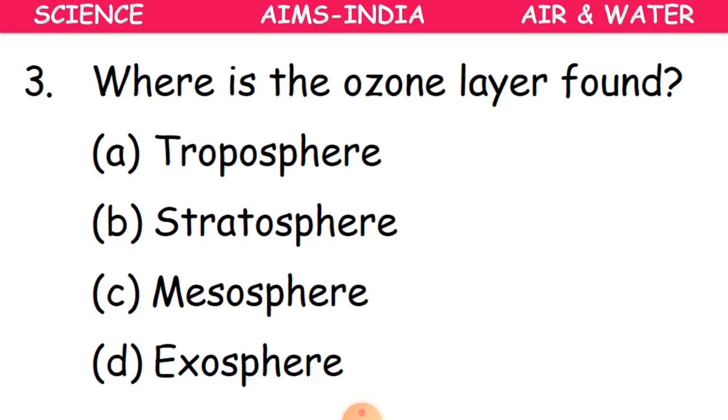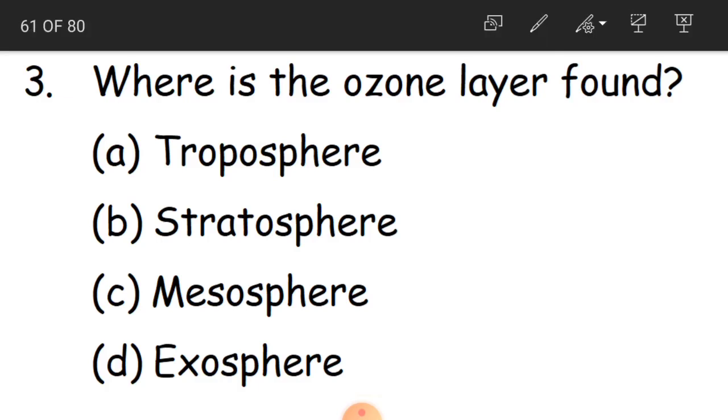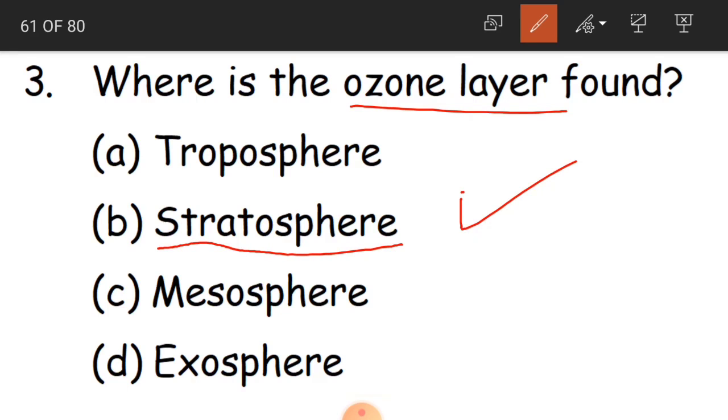Now the third one, where is the ozone layer found? We also learnt that we have to protect our ozone layer, because it protects us from the radiations which are received from the sun, so we have to protect the ozone layer by not polluting the environment, that is the atmosphere. And where is this ozone layer found? It is in the second layer, that is the stratosphere. Okay, B is the correct answer.